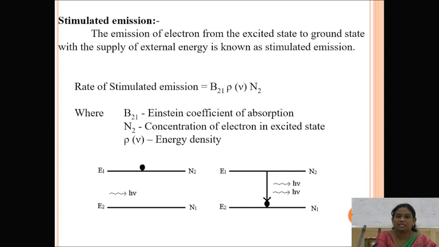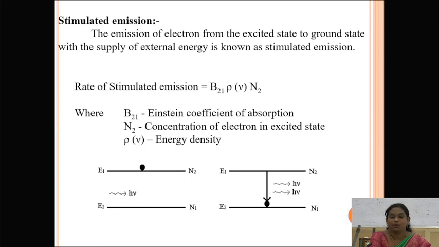Stimulated emission is also considered after completion of absorption. After completion of absorption, all the electrons are present in the excited state itself. For those excited state atoms, the electrons moving from the excited state to the ground state by the supply of energy is considered stimulated emission.